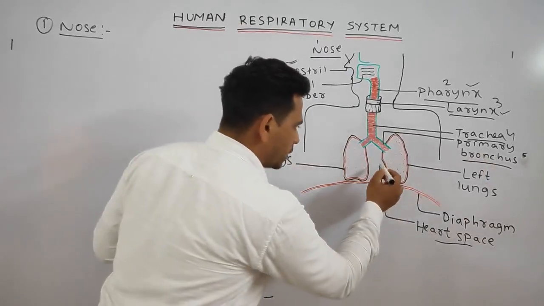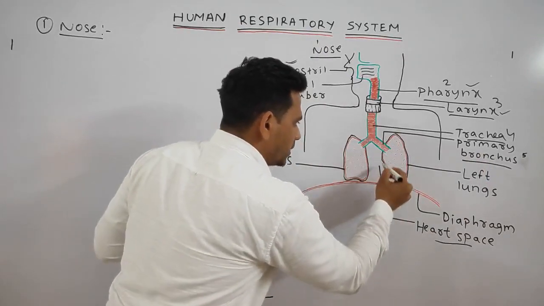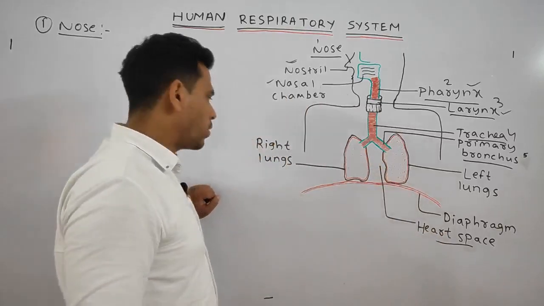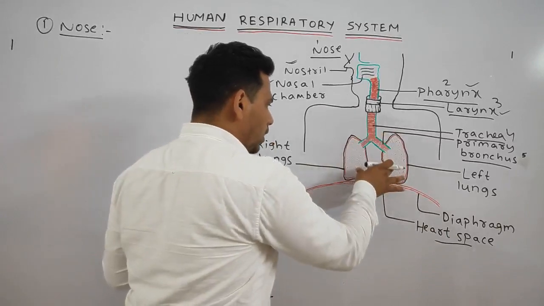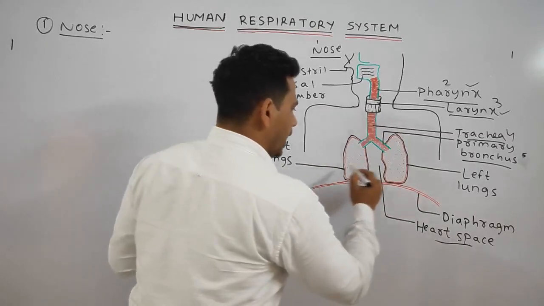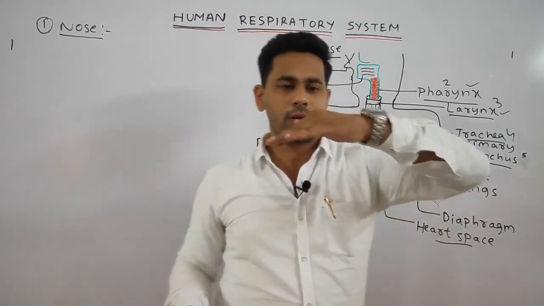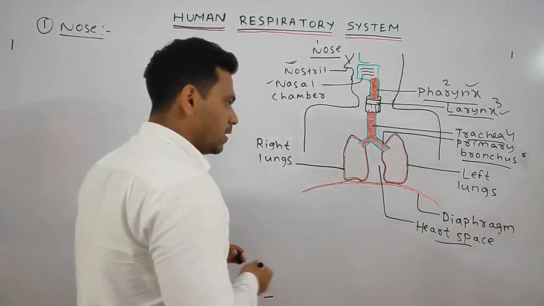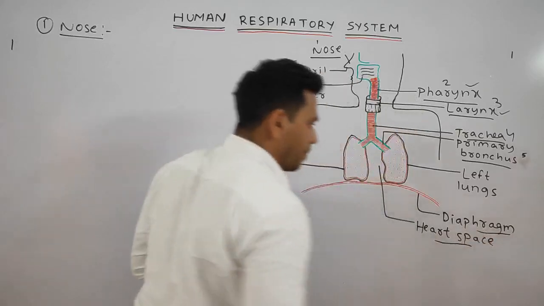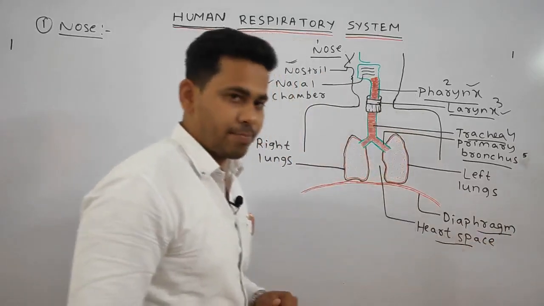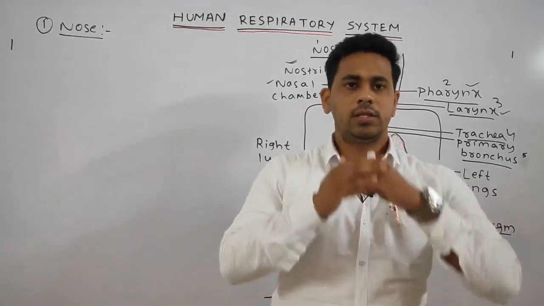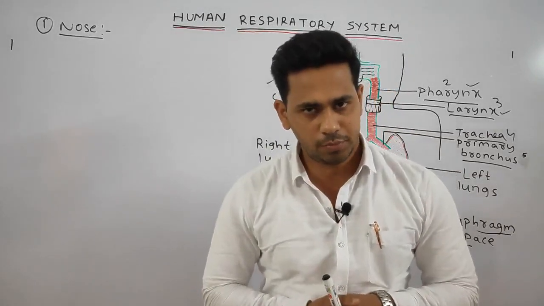As the heart is present in the space between the two lungs, it is called the heart space. Below the lungs, a dome shaped muscular structure is present, that is called the diaphragm. What is it called? Diaphragm. What's its function? It plays the major role in carrying out the respiration process.